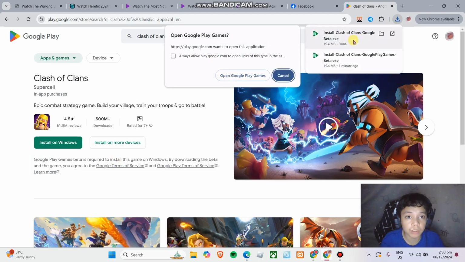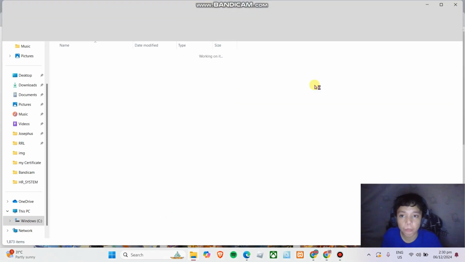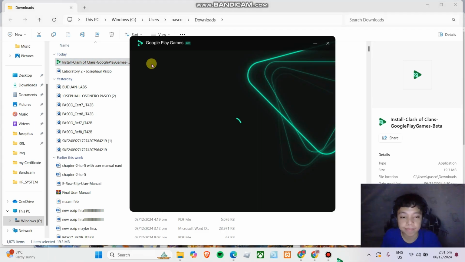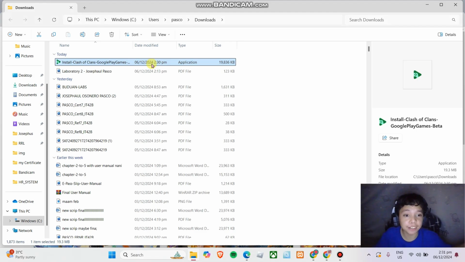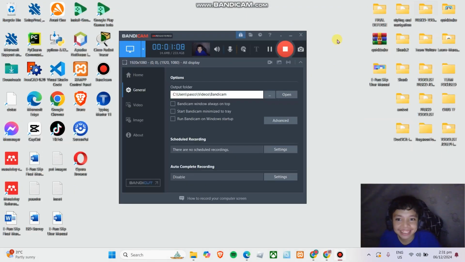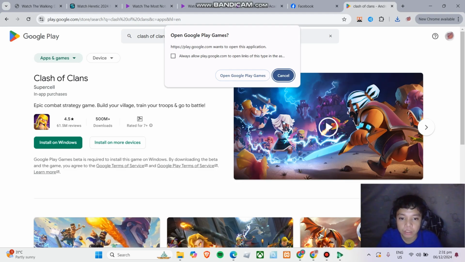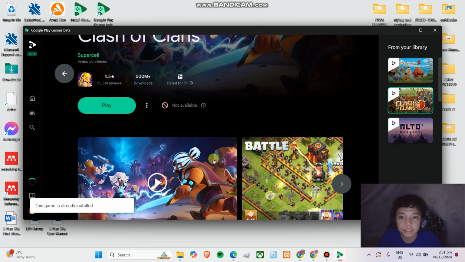So it starts to download. See here, it has an install Clash of Clans.exe. I'm just gonna look at the file. I just need to double click that. And here it is. It's starting to install. Here it is. Now we can play.